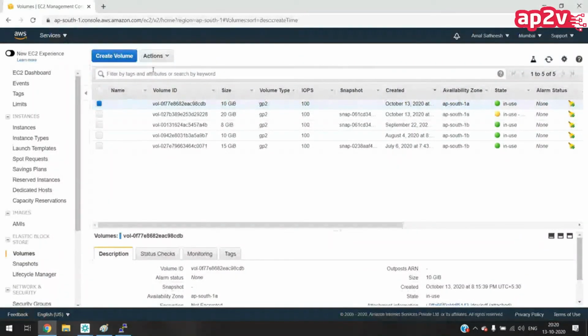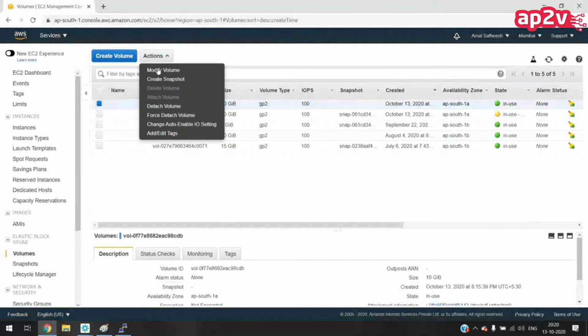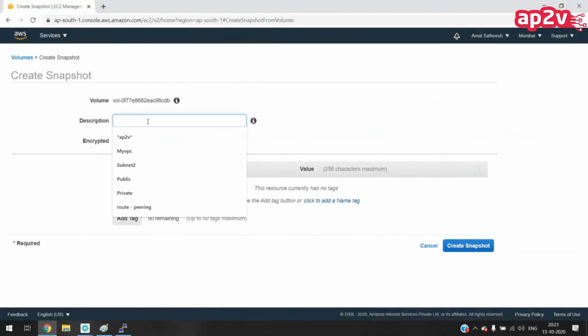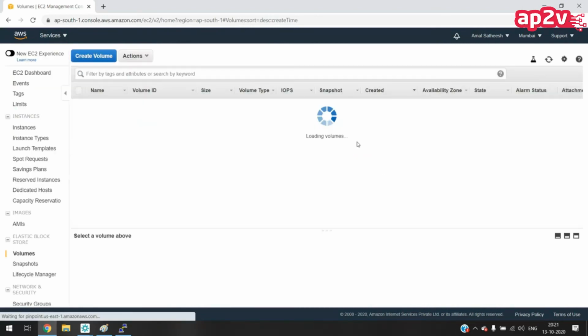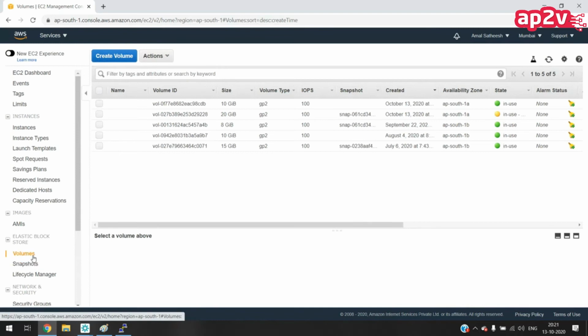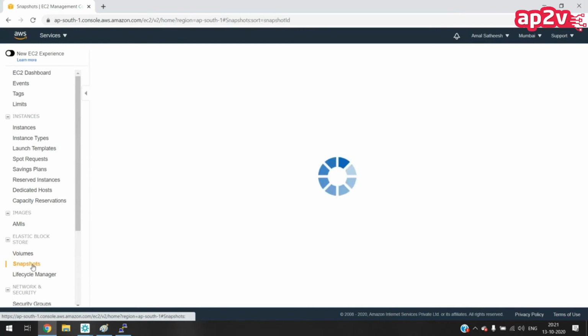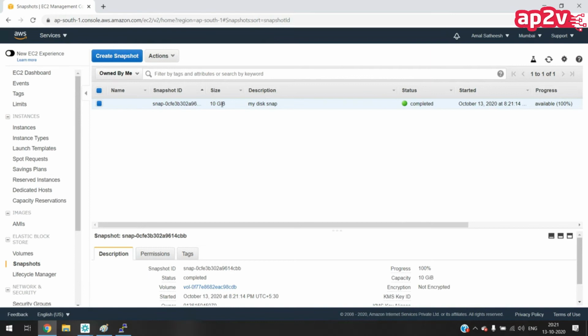If I go to the volume, and go to actions, there is an option to create snapshot. You can give a description for the snapshot, like my disk snap, and create the snapshot. Just below the volumes you have the option for snapshots. If you go there, you can see the snapshot created. The size is 10 GB. So now this snapshot has the entire backup of that disk.